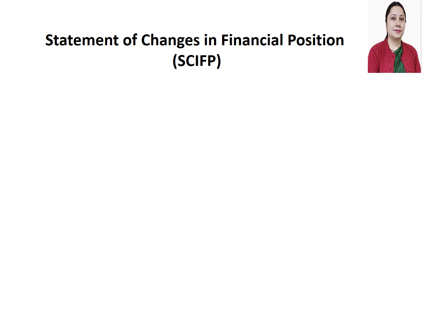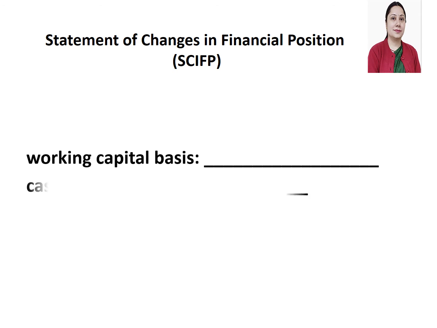If you have to analyze or prepare a statement of changes in financial position, two main statements you are supposed to use here. These two important financial statements are the balance sheet and the P&L account, profit and loss account, and some additional information. So there are two bases by which you can prepare statement of changes in financial position. One is working capital basis, another one is cash basis.